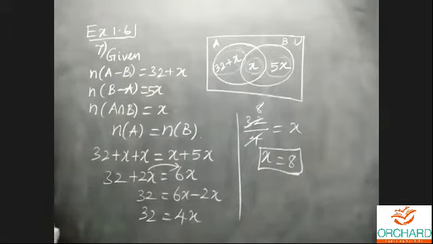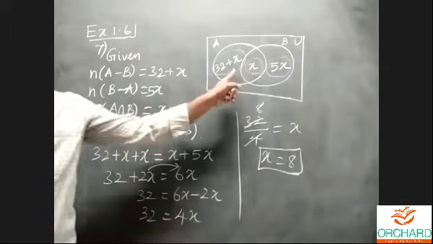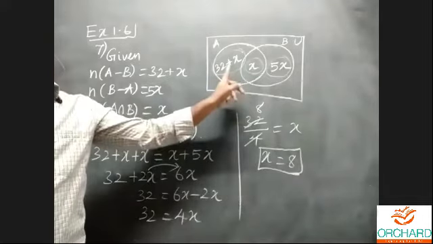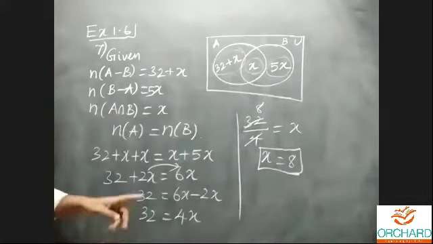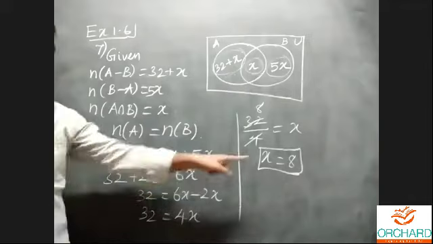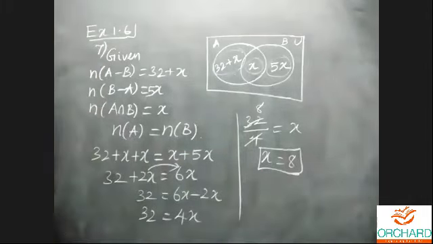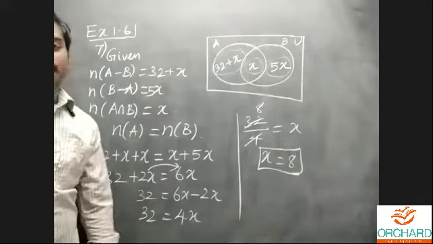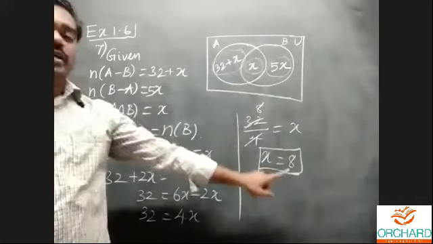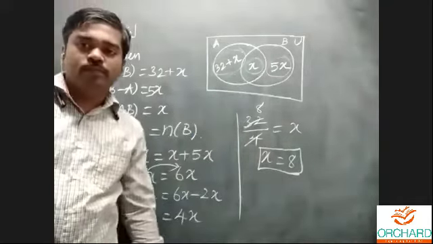Complete this problem for this representation. Suppose it is a 3 mark problem: the representation is 1 mark, this step is 1 mark, and the final answer is 1 mark. That is totally 3 marks. But most probably they will ask this problem for only 2 marks: for this step 1 mark, and final answer 1 mark. That's all. 2 marks only.